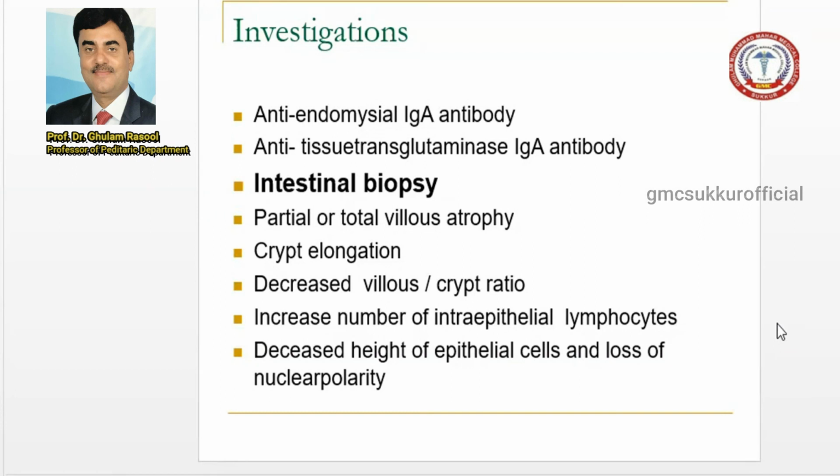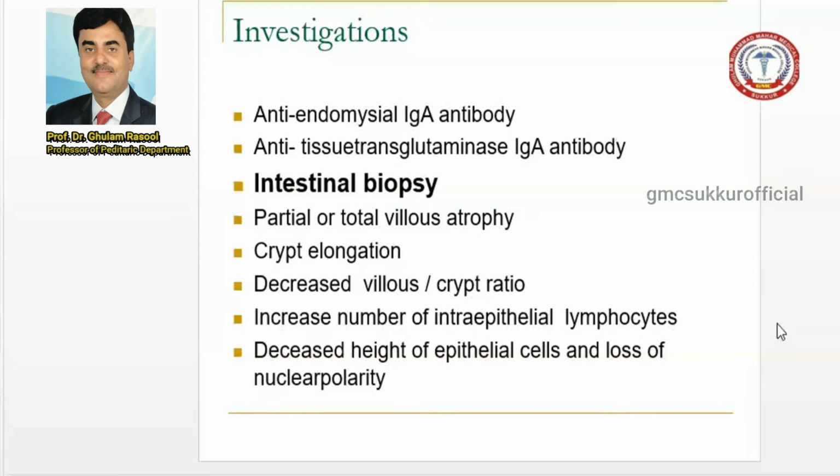That is called the atrophy of the villus, because the absorption of water and electrolytes occurs in the villus. And there is an elongation. Elongated means increased size of the crypts, and there is a decreased villus and crypt ratio. When pathologists look at the ratio, there is a decreased villus to crypt ratio.